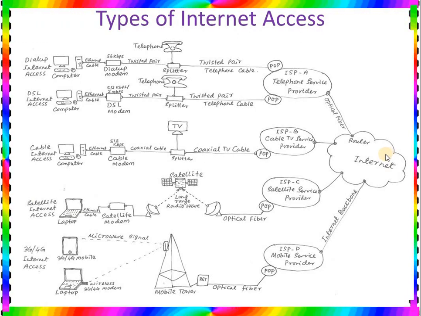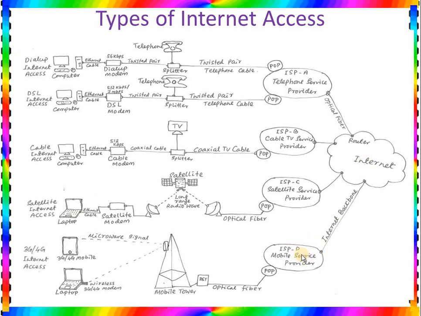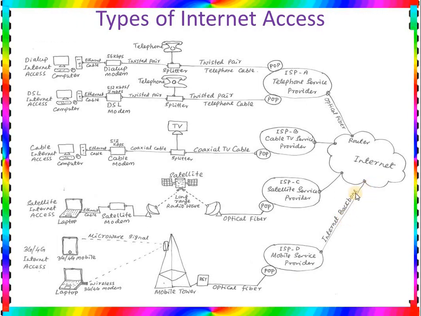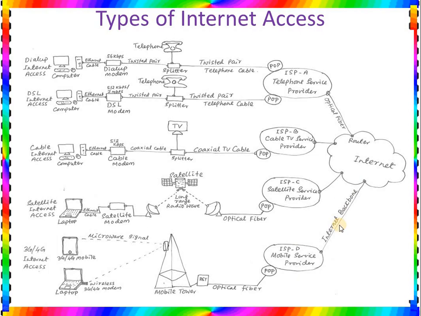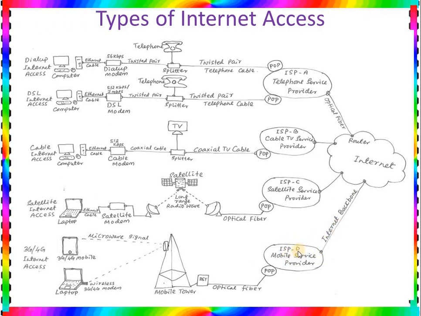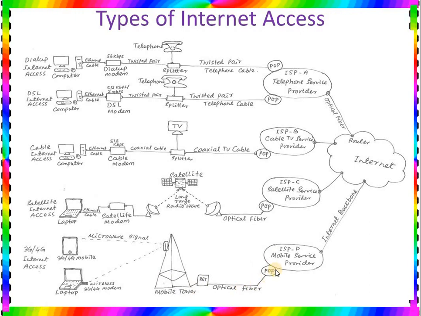Then the last type is your 3G or 4G, or you can say the mobile internet. So here the internet is connected with the mobile service provider like your Jio or BSNL, or Airtel, by using the internet backbone, or you can say the high speed internet cable, or a high speed optical fiber cable. Then this mobile service provider is connected with the mobile tower. So here this mobile tower is also called your BTS. This is connected with the mobile service provider by using underground optical fiber.